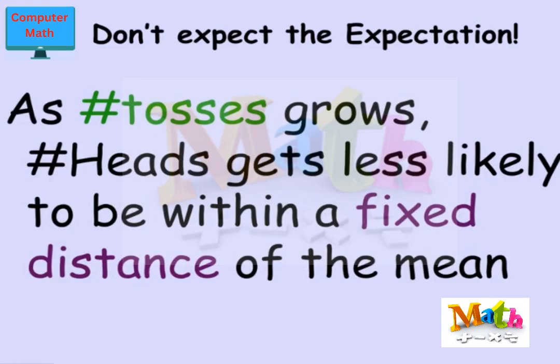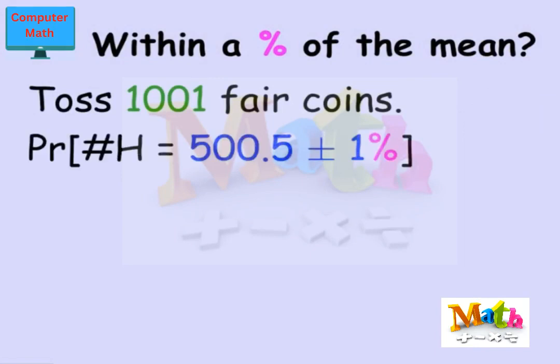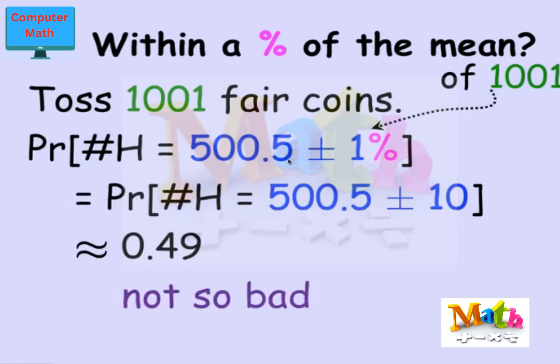This time I'm going to flip 1,001 coins. And again, the expected number of heads is 500.5, which I'll never get exactly. The probability of getting exactly 500 heads is 1/39th, and the probability of getting within 1 of the expectation, that is either 500 or 501 heads, is about 1/19th. Now, these numbers have gone down. From the previous numbers, remember, it was about 1/7th, and we've gone down to 1/19th.